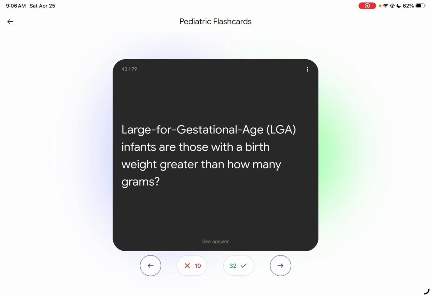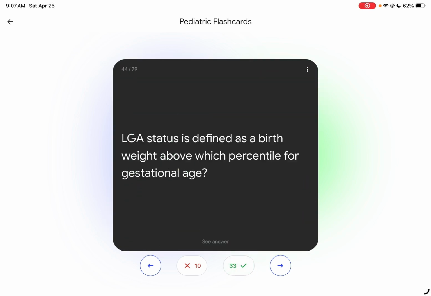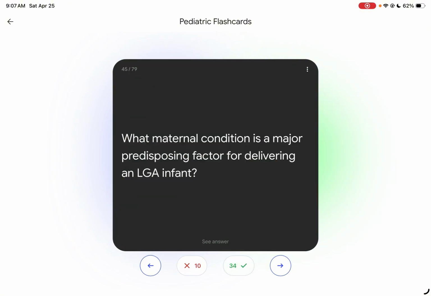Large for gestational age infants, so please comment down below. Large for gestational age infants are those with a birth weight greater than how many grams? 4,000 grams. So normal is 2.5 kg, right? So number 4K. LGA status is defined as a birth weight above which percentile? 90th. What maternal condition is a major predisposing factor for delivering an LGA infant?